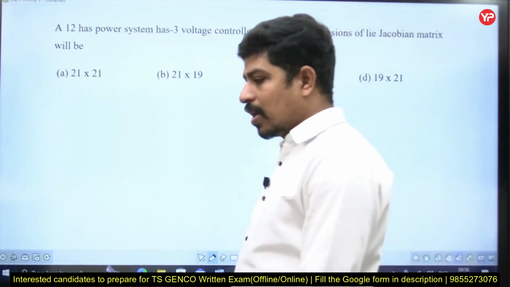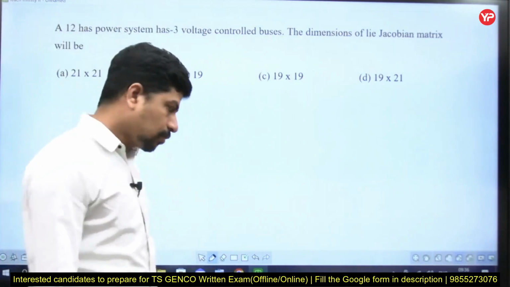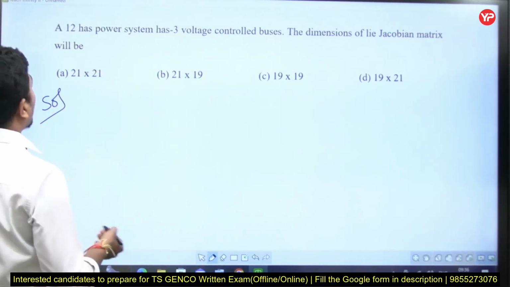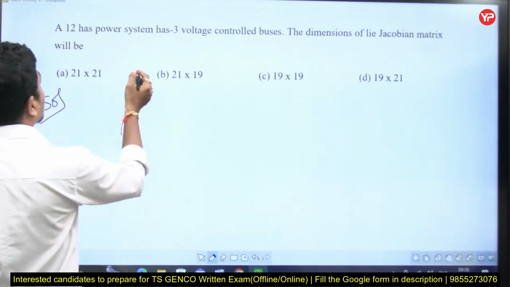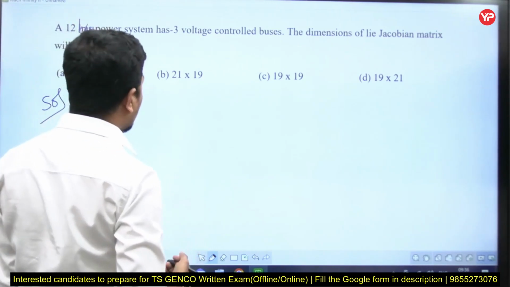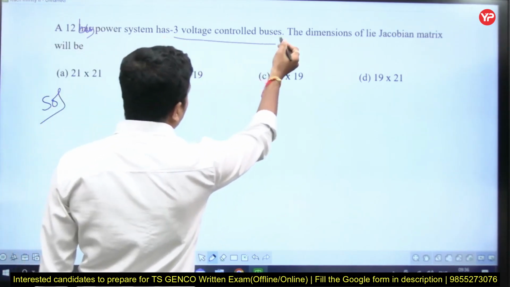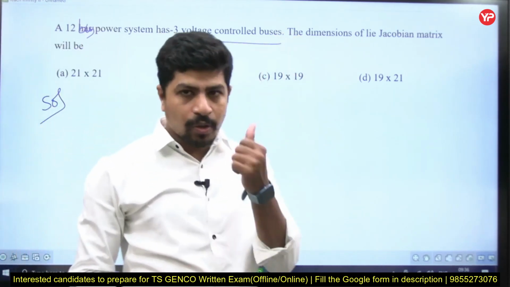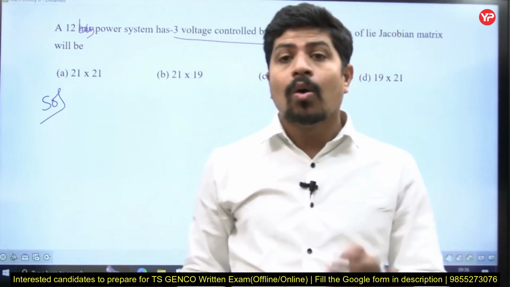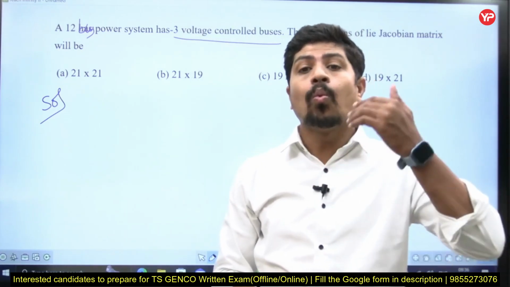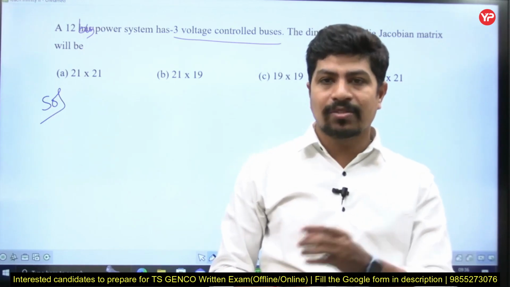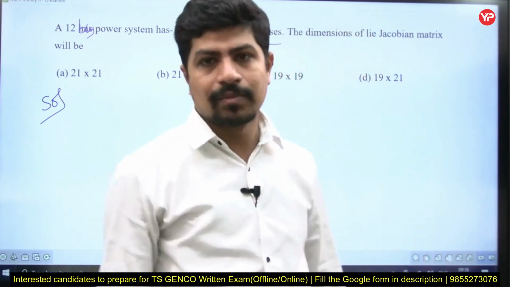Next, this is a good question from load flows. He's saying that a 12 bus power system has 3 voltage controlled buses. Here many people will think, sir, what is a voltage controlled bus? Sir, we know PV bus, we know PQ bus, we know slack bus. What is a voltage controlled bus? A voltage controlled bus is also one of the PV buses with P equal to 0. Voltage controlled buses will come under PV buses, right?